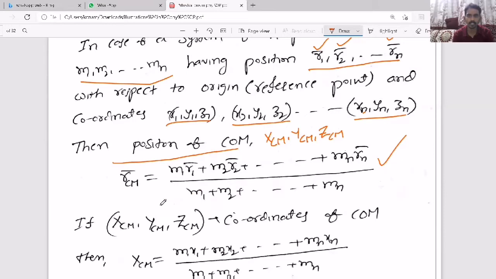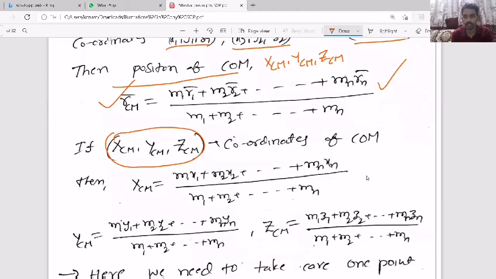If you know the positions of each particle, r1, r2, rn, and so on, then you can find the position of center of mass rcm using this formula. If you know the coordinates of each particle, then you can find the coordinates of center of mass. But whether you are finding the position of center of mass or coordinates of center of mass, you must know the reference point or origin. So if there is a system of particles, there must be one coordinate system, one origin, so that you can find the coordinates of each particle.